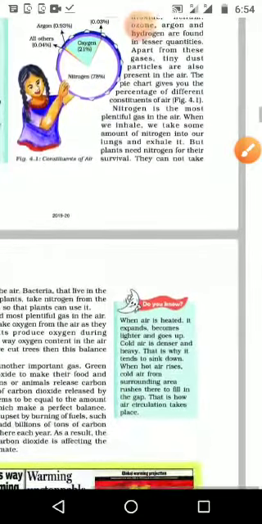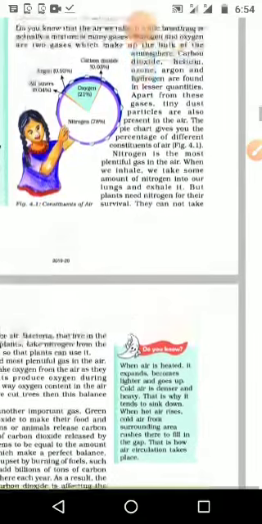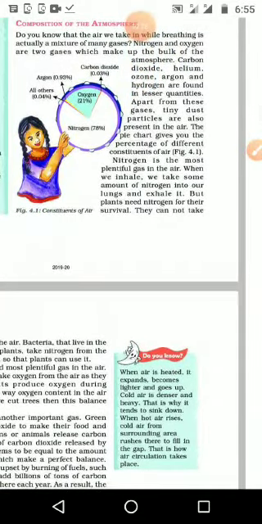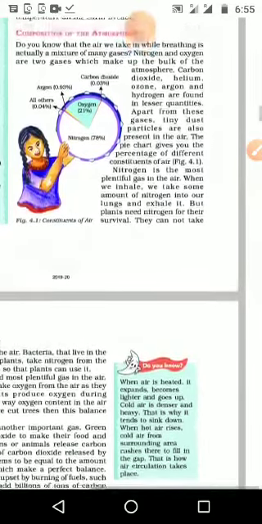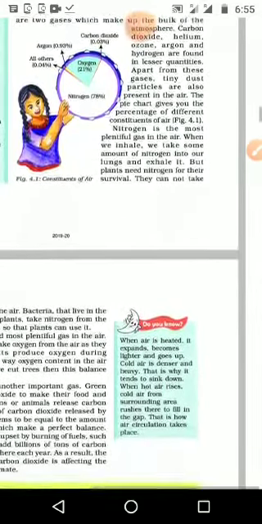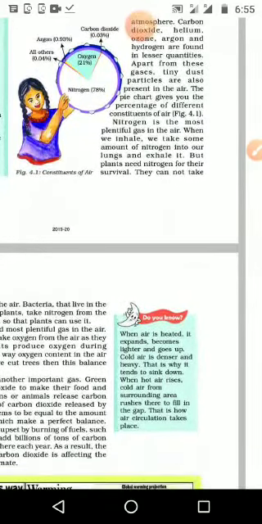If you are looking in the morning or evening when the sunlight is coming through a window, that time we can see in a narrow way the dust, it is moving in that particular light. So we can understand that in our atmosphere also there are small particles of dust. Then the pie chart gives you a percentage of different constituents of air that we have seen already.